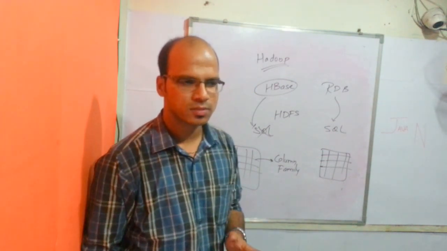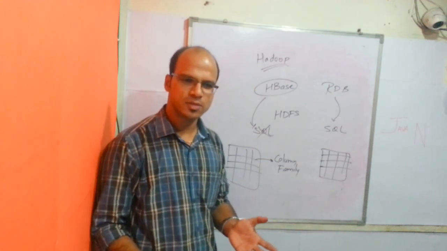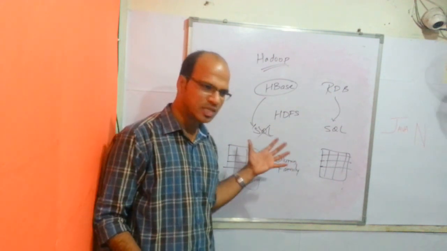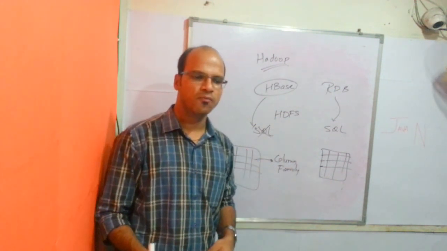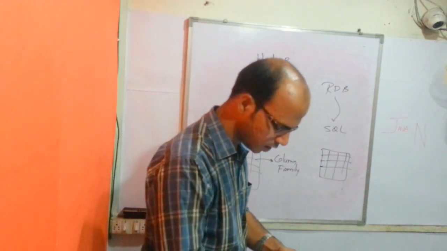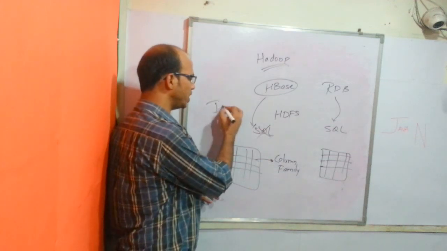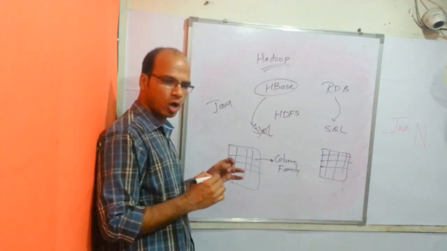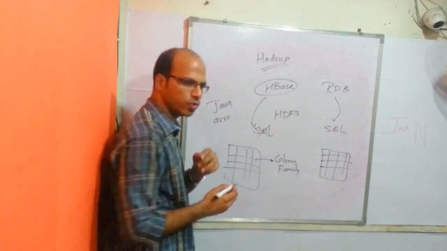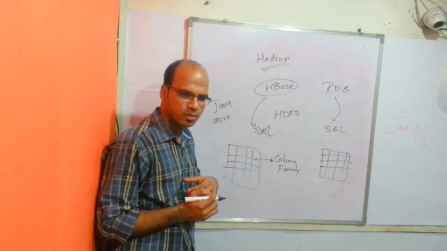So in RDB we use tables. In HBase we use rows and columns, but this column can have a column family. Now, these applications are normally built in Java. But you can also build an HBase application in a technology called Avro. So like Java, we have a technology which is Avro.